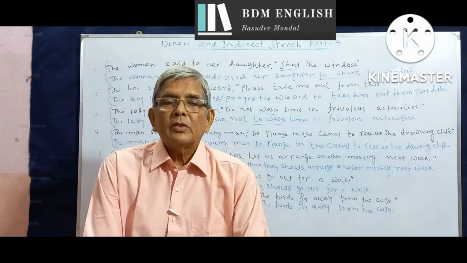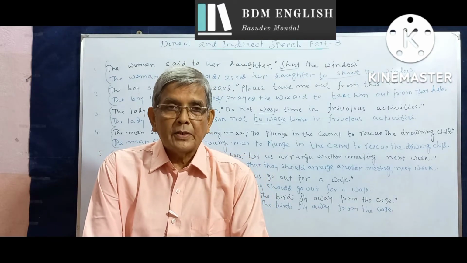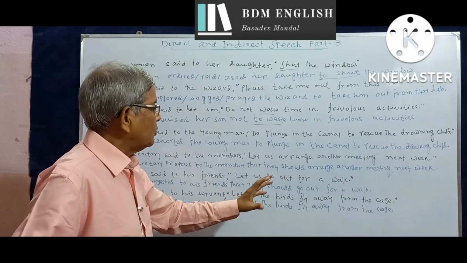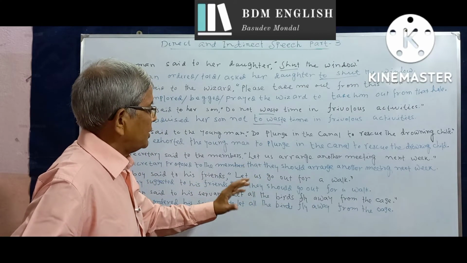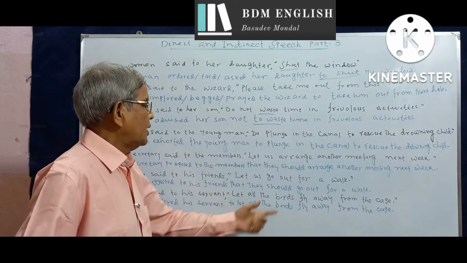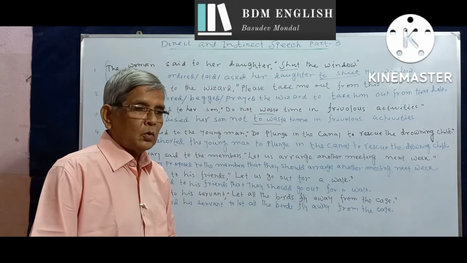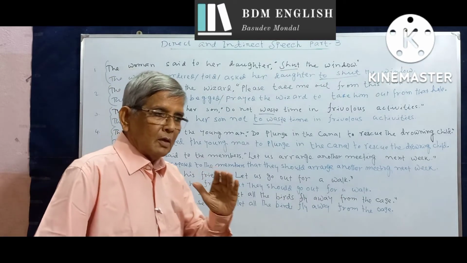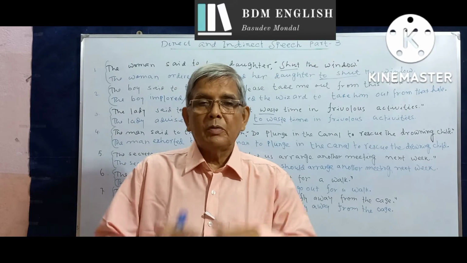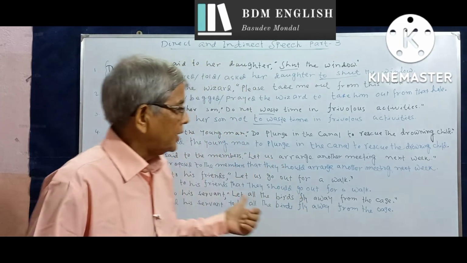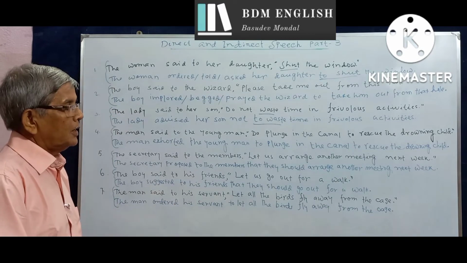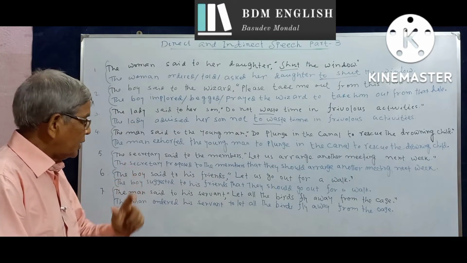Now, this pattern, that is sentences without should, are widely used in the USA or in North American English. And the pattern with should is more widely used in British English. However, in British English, we can also use the pattern without the auxiliary should. In British English, the pattern with should is more popularly used, and in American English, the pattern without should is more commonly used.